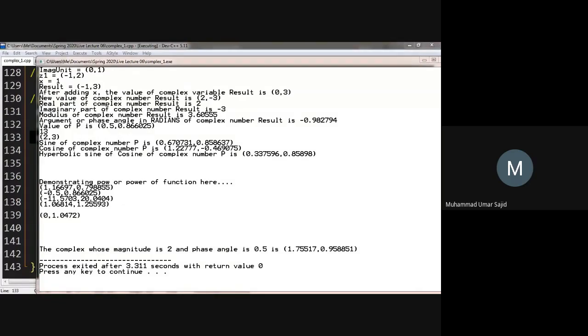Sir, will complex numbers come in the mid? No. The course of the midterm is from lecture 1 to lecture 15, the recorded lectures, and the live lecture 1 to live lecture 5.